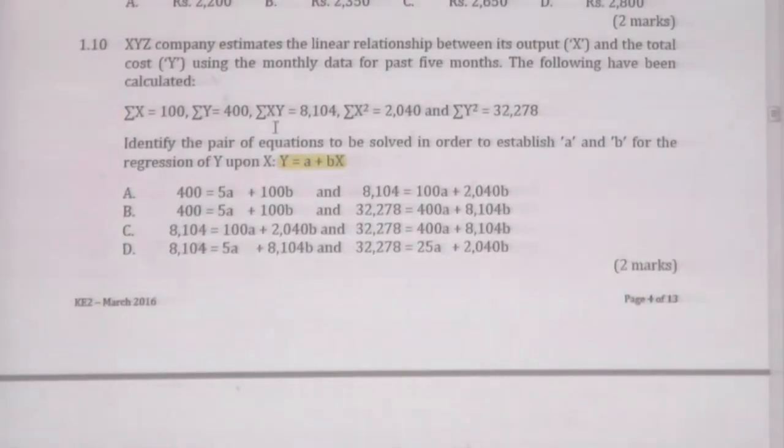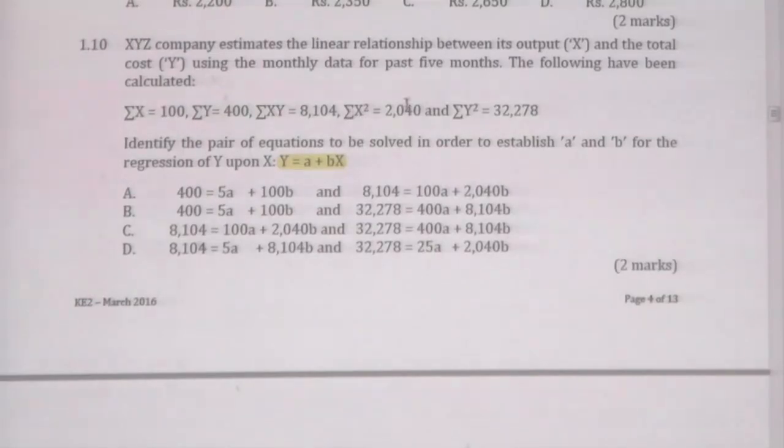In your formula, I think you have taken the formulas I have given you on the board. Sigma xy, 8104 sigma xy, then minus sigma x sigma y, 100 into 400. I think you have already seen the formula given on the whiteboard. Please use the previous formula I have given you. Then divide by n sigma x squared.